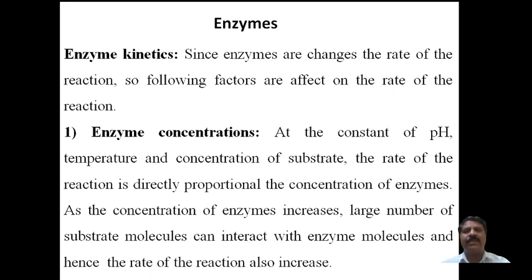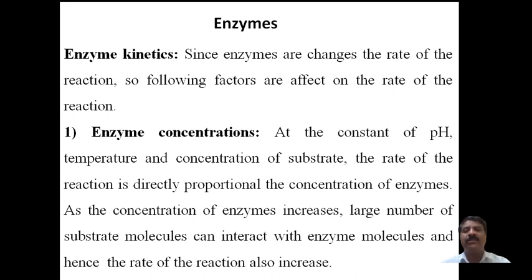The factors affecting the rate of the reaction are the following. There are a few factors that affect the rate of the enzyme reaction. First one is the enzyme concentration. For studying enzyme concentration alone, the other factors may contribute to changing the rate of the reaction, so you have to keep them constant. Keep constant the temperature, the pH of the solution, and the concentration of the substrate. These things you have to keep constant and you have to vary the enzyme concentration.